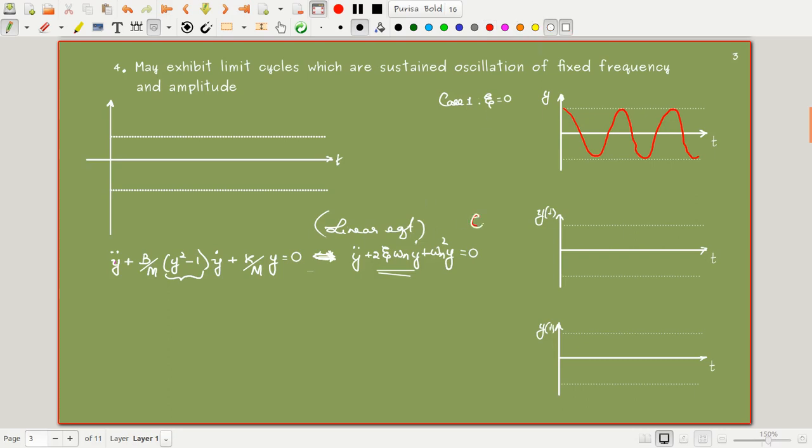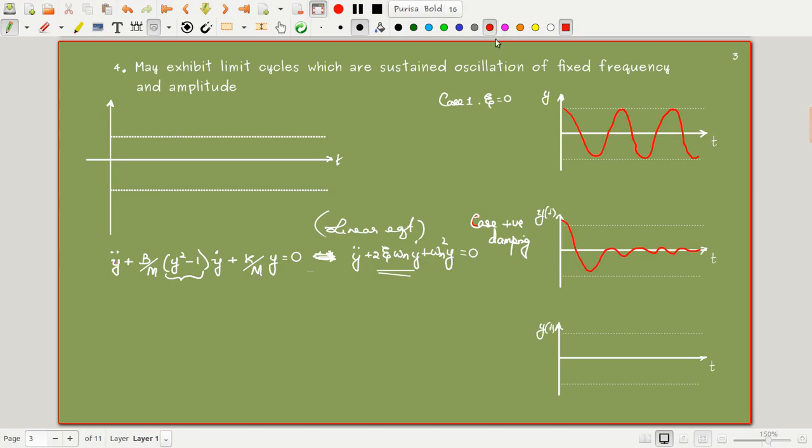If it has a positive damping, what happens to the system? The damper removes energy from the system. That means the damper is trying to damp the oscillation. So now I have a damped oscillation. The oscillations get damped when it is a positive damping.